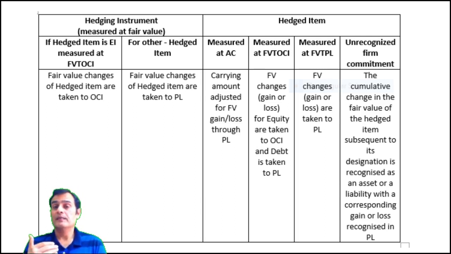Now, when the hedged item is measured at fair value through P&L, then all the fair value changes are going to be taken in the P&L. The only tricky situation is when the hedged item is an unrecognized firm commitment. In those cases, the fair value changes would of course go to the P&L, but you're going to recognize a corresponding asset or liability for the item which has been designated as a hedged item. So you're going to record a corresponding asset or liability related to the unrecognized firm commitment, with the corresponding changes in the profit and loss.